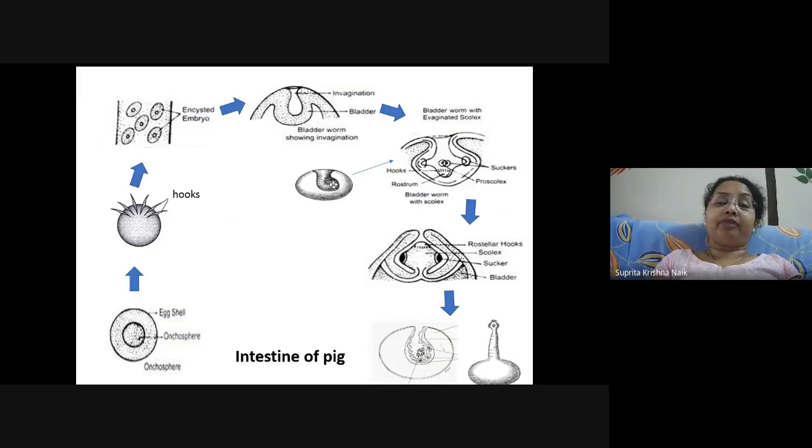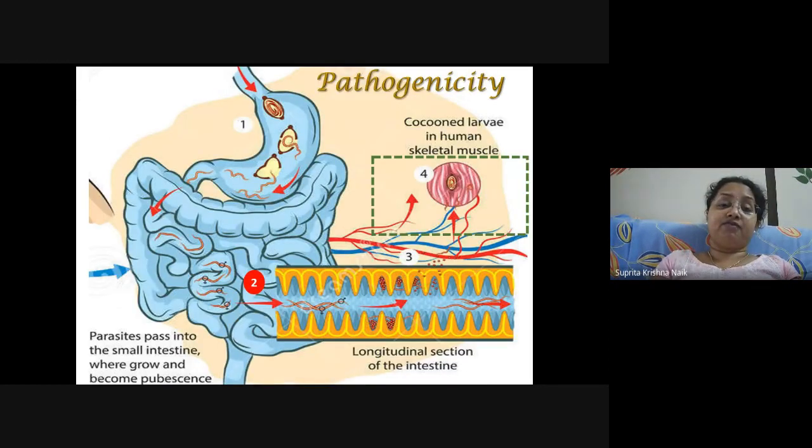Now talking about pathogenicity caused by these tapeworms in human beings. When they enter into your gastric system, as we have told, from the gastric system the cyst is broken, the cyst of the cysticercus larva breaks, and as soon as it comes into the intestine, our bile pigments accelerate it, due to which the bladder will come out and they will start sticking to the body. So in this picture you can see in the second part the bladder worms will come and attach to the mucus part of your intestine.